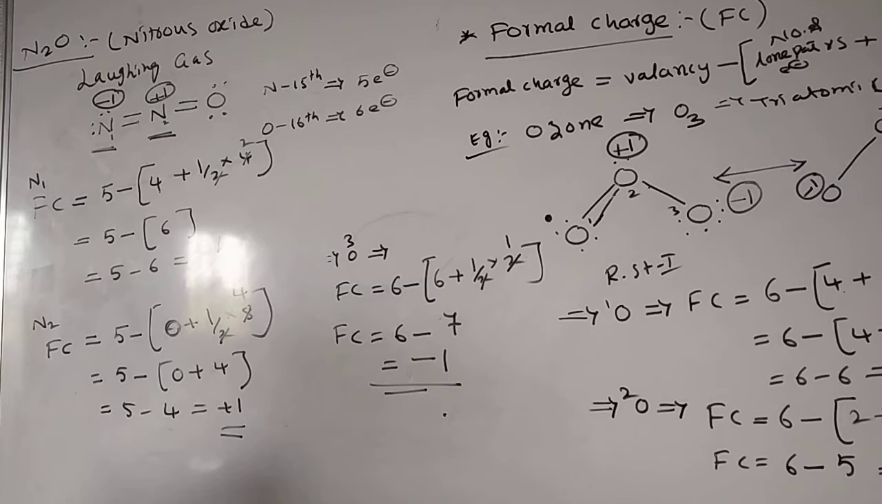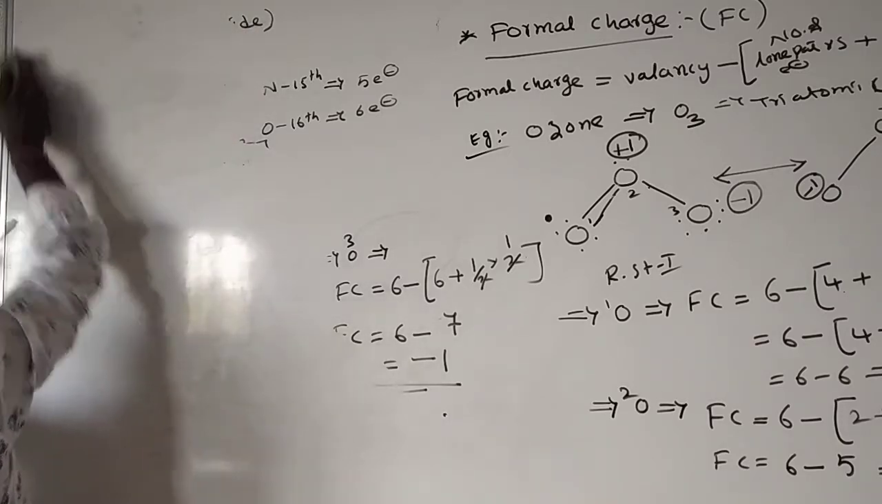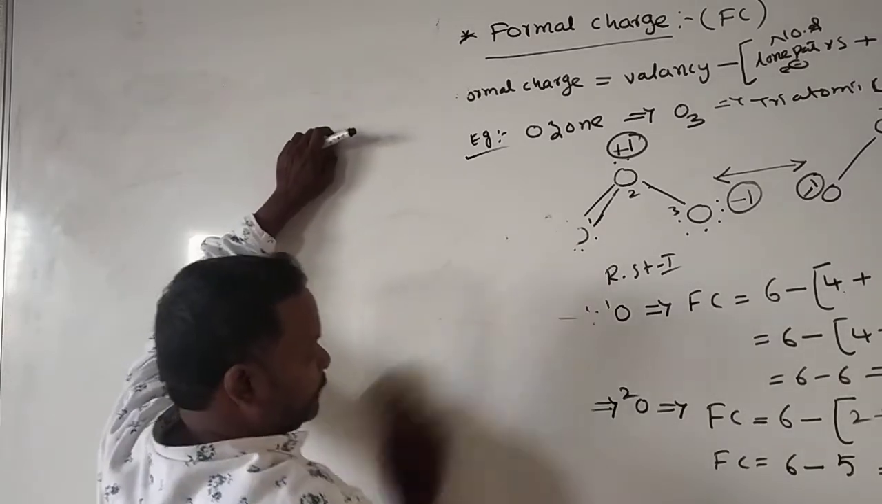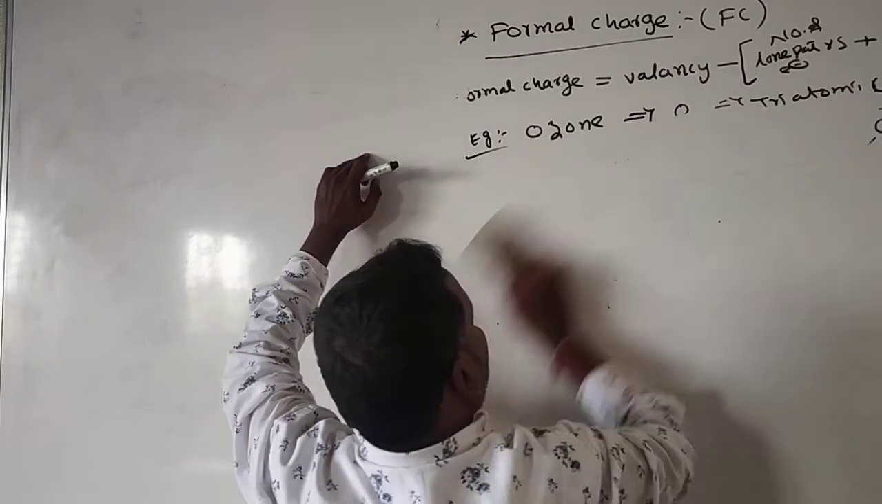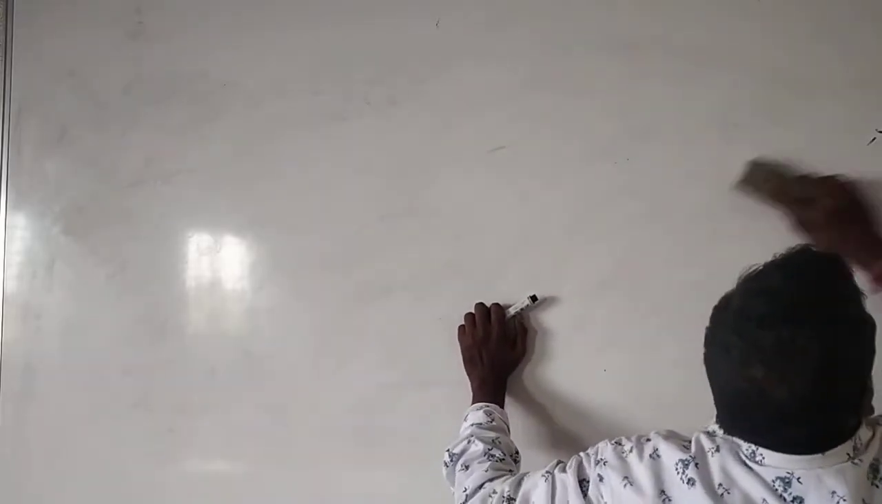Next, in continuation, we'll see one more important topic here: resonance. What is resonance? What is the meaning of resonance? What is the use of resonance? Why does a molecule undergo resonance? Already we saw resonance in organic chemistry. It is the delocalization of pi electrons from one atom to another atom, which are present in conjugation.